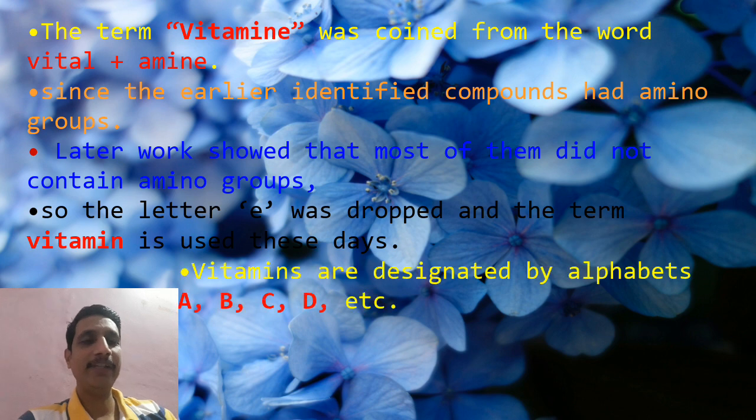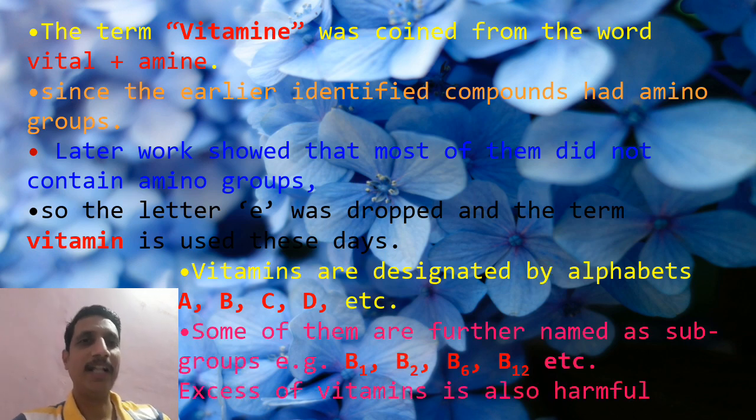So nowadays we use the term vitamin. These vitamins are designated by alphabets like A, B, C, D, etc. That means vitamin A, vitamin B, even a vitamin B group, vitamin C, D, E, K. They are designated by the English alphabets.